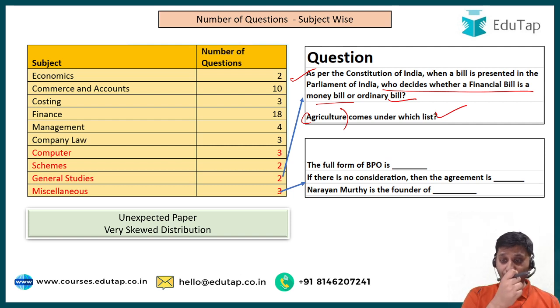Then miscellaneous questions: the full form of BPO. Now who would have any idea that they will ask about BPO? Narayan Murthy is the founder of which company? So all these questions, if there is no consideration, then the agreement is void, this is from the Contract Act.